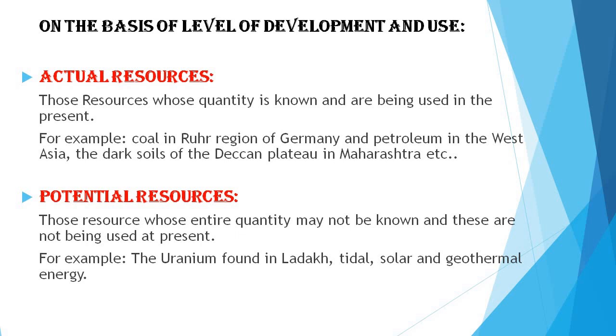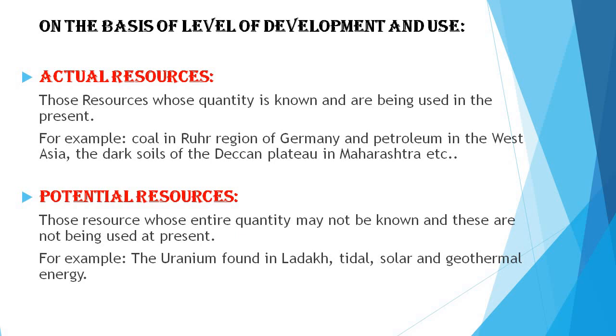The second one is potential resources. These are the resources whose entire quantity may not be known and which are not being used at present. These resources could be used in the future, for example uranium. The level of technology we have at present may not be advanced enough to utilize these resources.